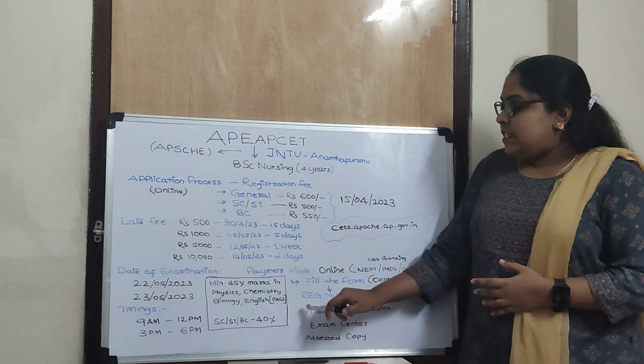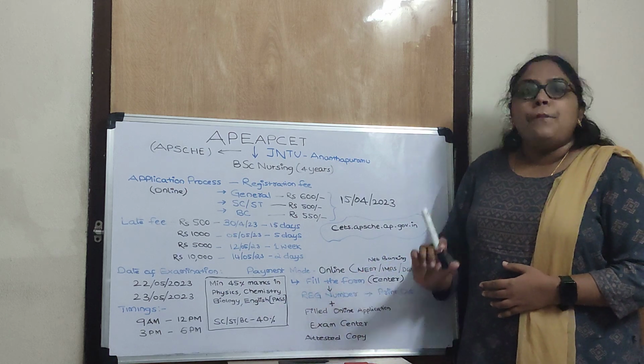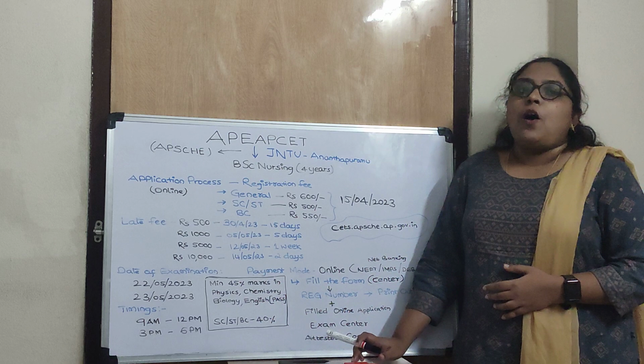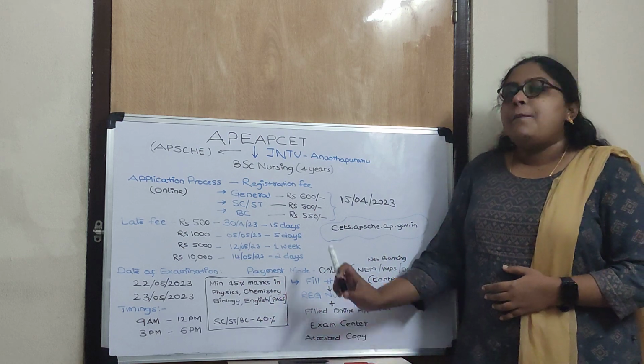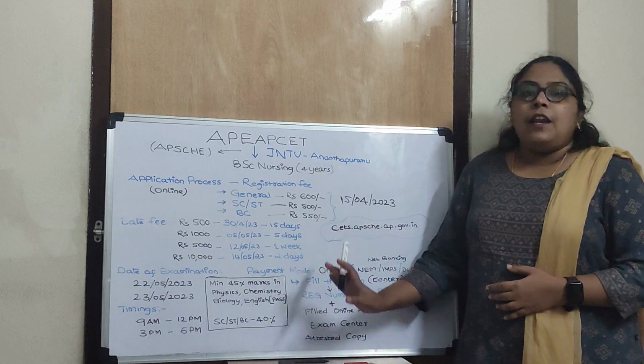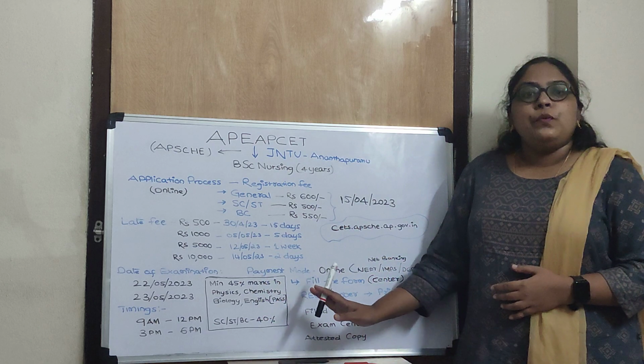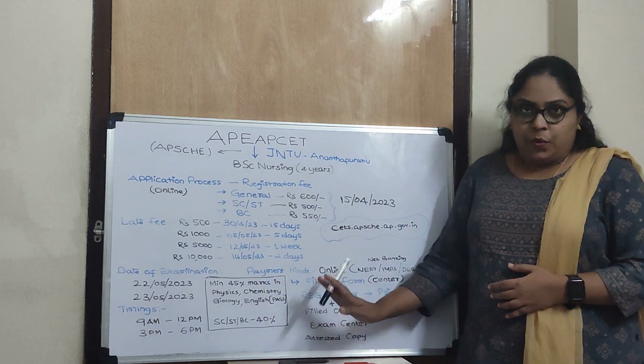Once you receive this registration number, you have to take a printout. In this printout there will be a column for pasting the photo, so you have to paste a recent color photo. After pasting it, you have to get the attestation over the photo.